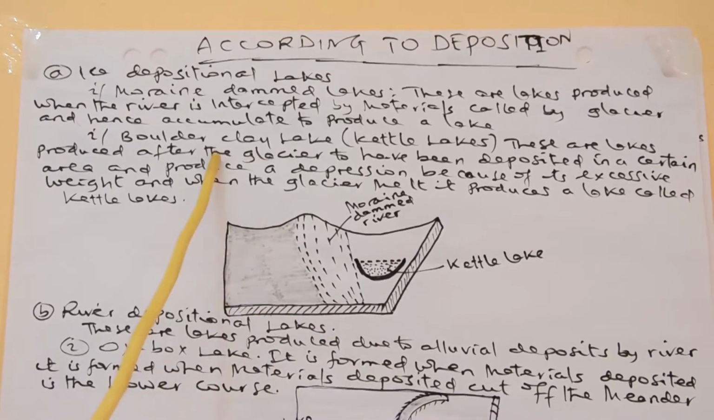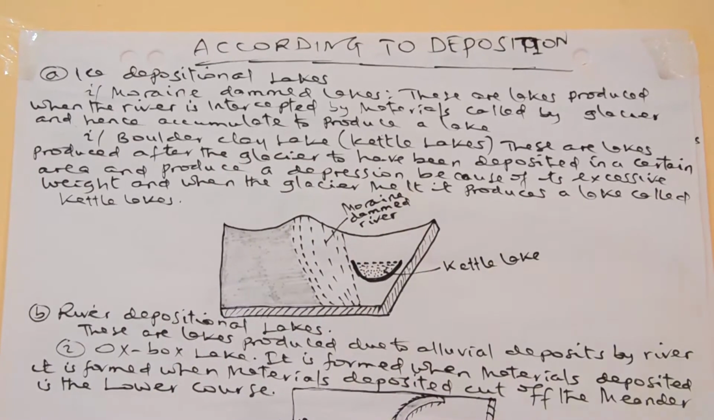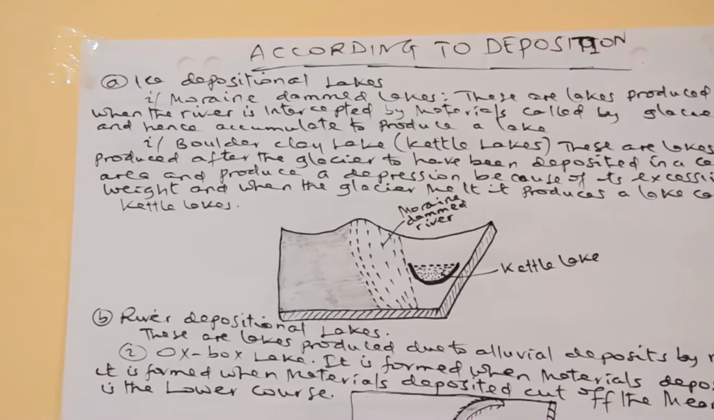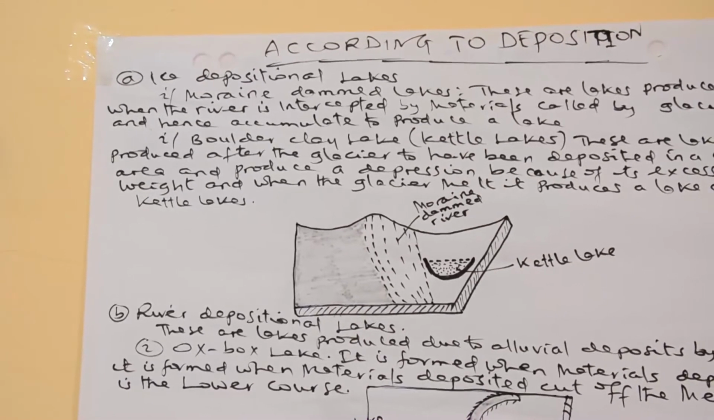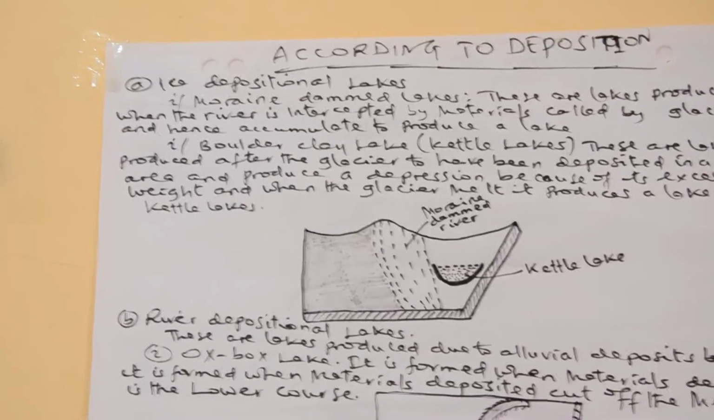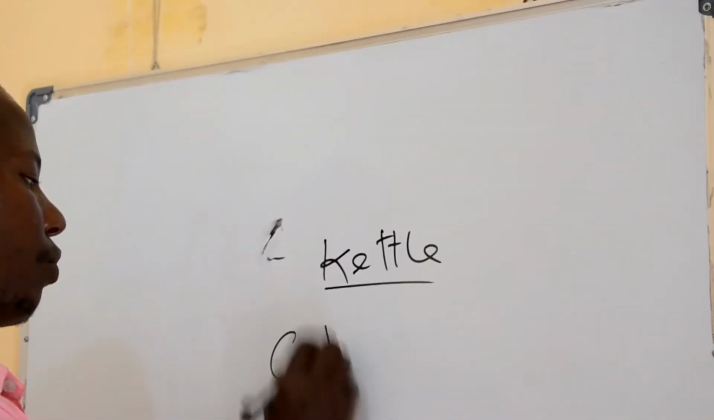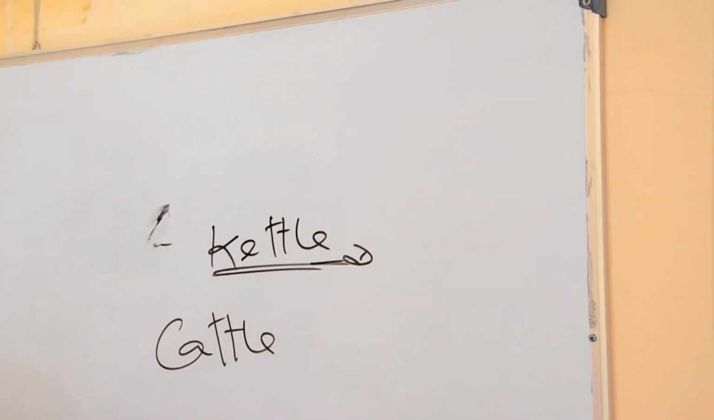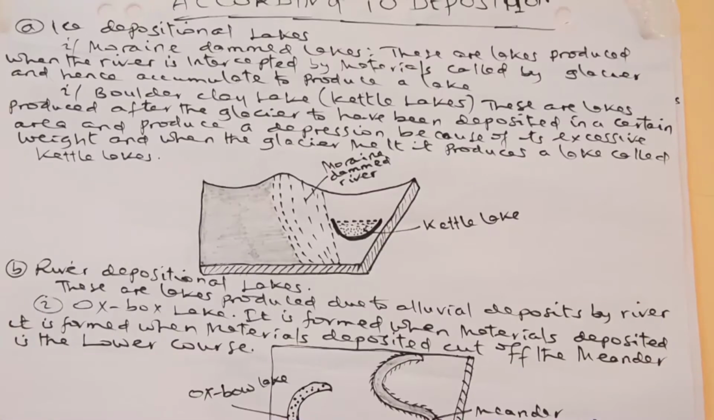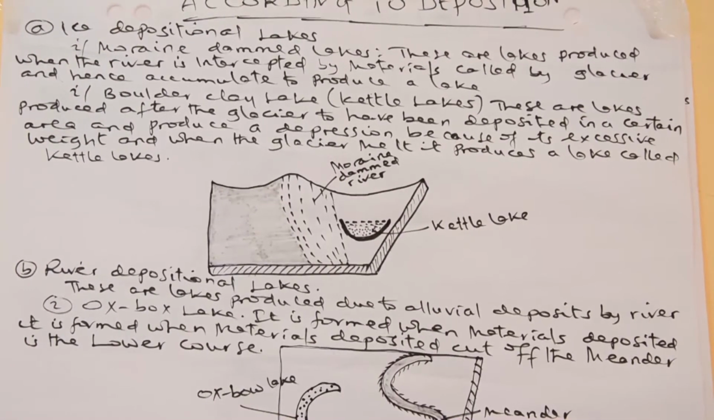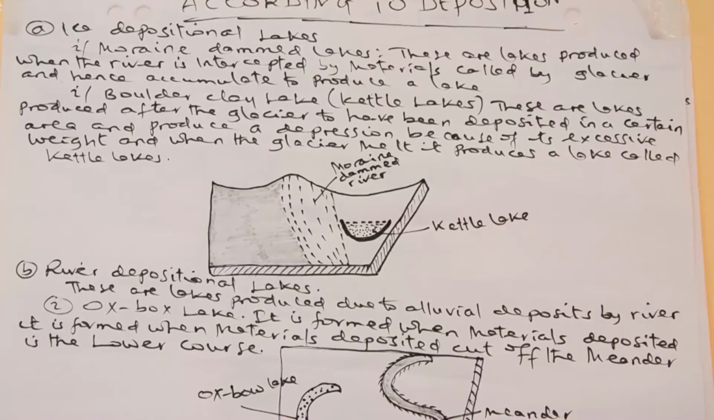Another is the kettle lake. Dear students, the same pronunciation, different spelling, but different meaning. Pronunciation is alike: kettle. You could say perhaps it is a group of cattle. There is the kettle which starts with C, but this kettle starts with K. These are the lakes produced after glaciers have been deposited in a certain area and produce a depression. Because of its excessive weight, when this glacier melted, it produced a lake called the kettle lake.